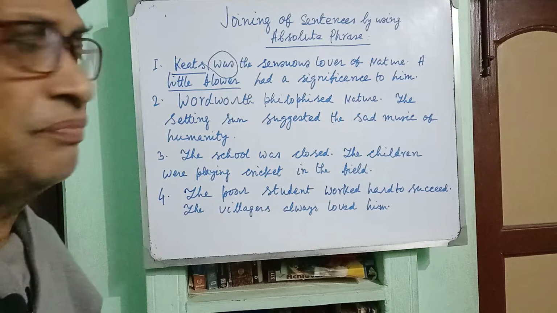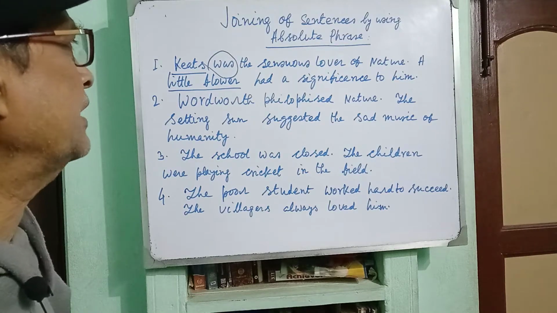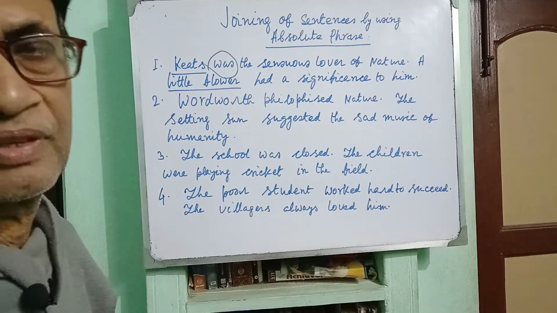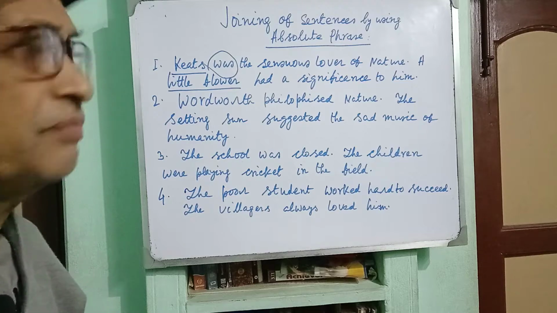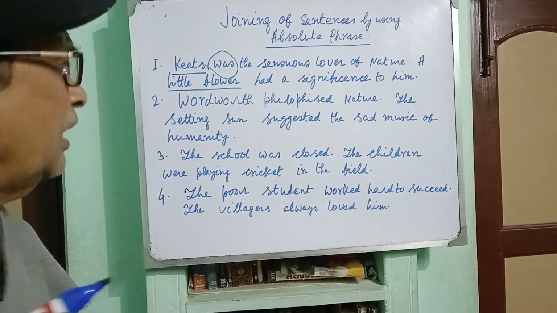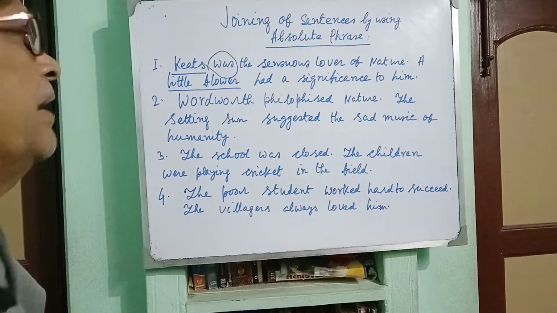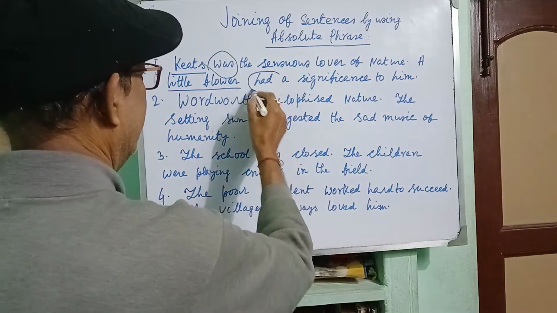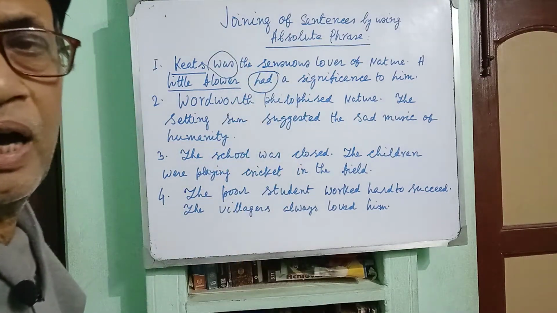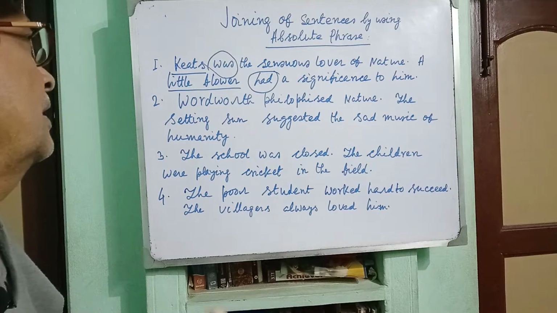So very simple. Keats being the sensuous lover of nature is an absolute phrase and the only finite verb that will remain is had. So now I am repeating the sentence.